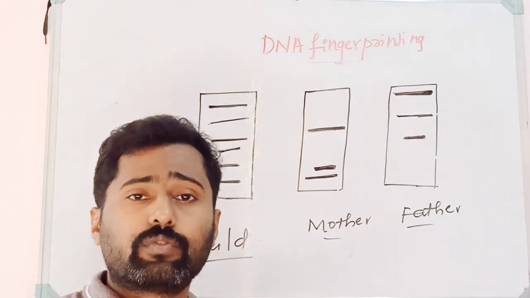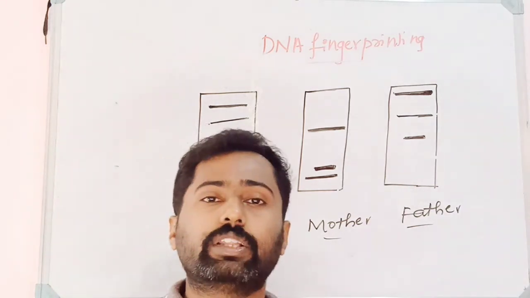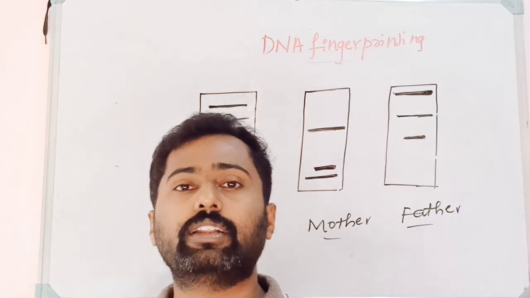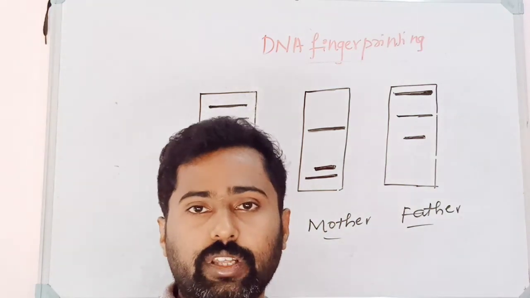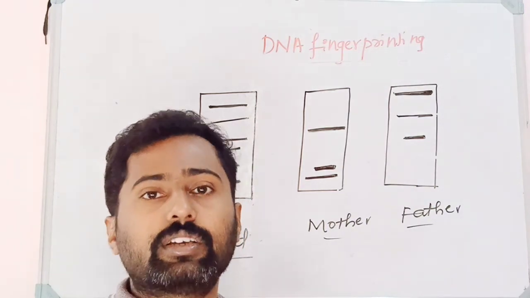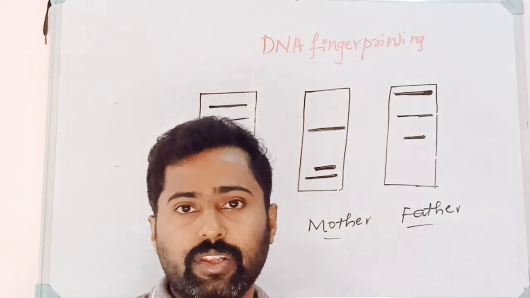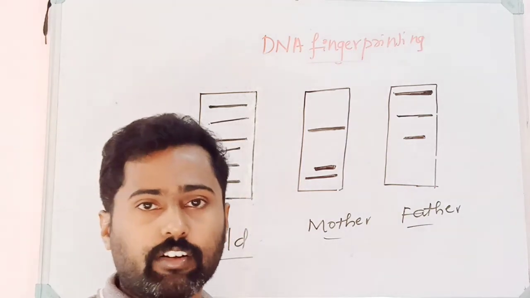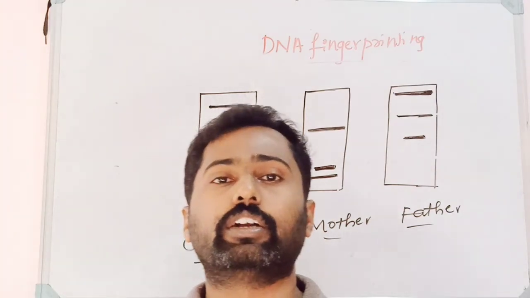Southern blotting is followed by hybridization. It means hybridizing the DNA with radioactive probes. Probes are nothing but sequences of DNA, short segments of DNA whose sequence is already known. After that comes autoradiography: after hybridizing with the probe, the nitrocellulose sheet is exposed to X-rays, and it will produce an X-ray film. That is what is called an autoradiograph, that is autoradiography. Thereafter, the comparison of the different profiles.